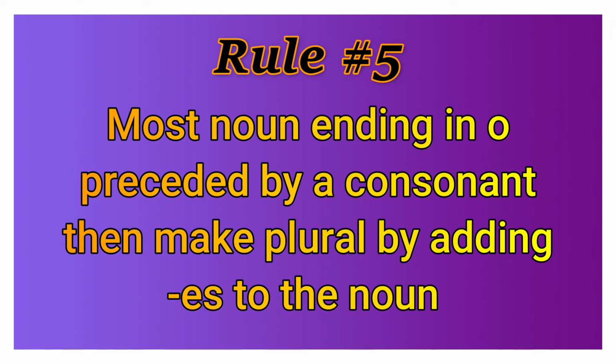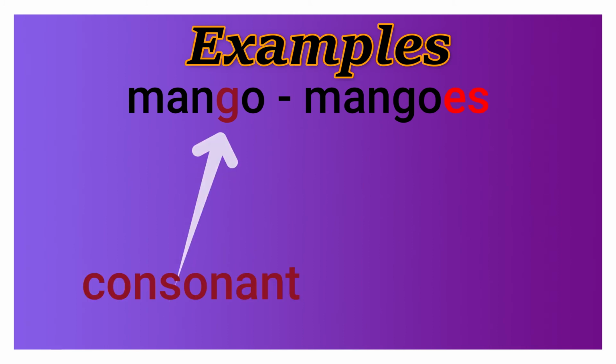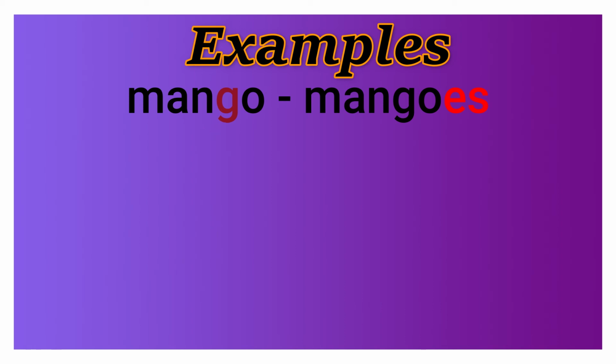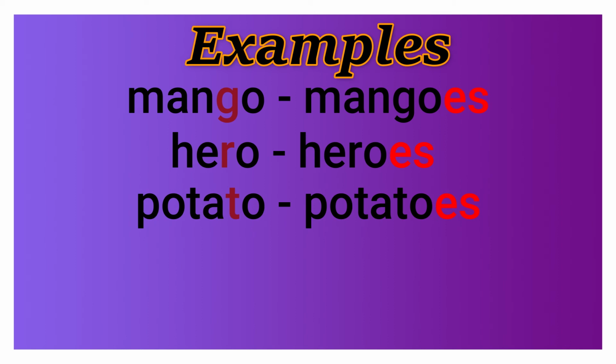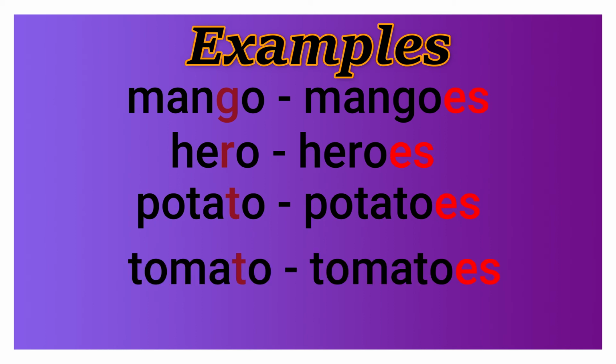Rule number 5. Most of the nouns ending in o preceded by a consonant make plural by adding es to the noun. As for example, mango, mangoes, es is added. Hero, heroes. Potato, potatoes. Tomato, tomatoes.